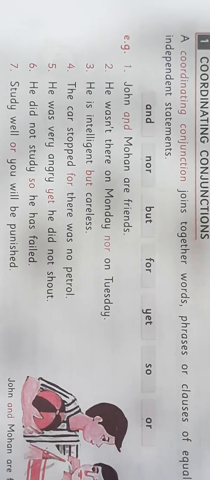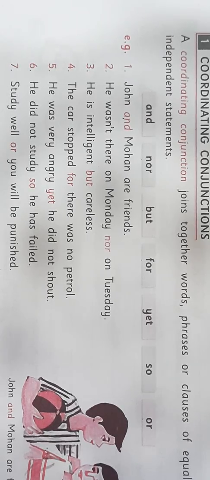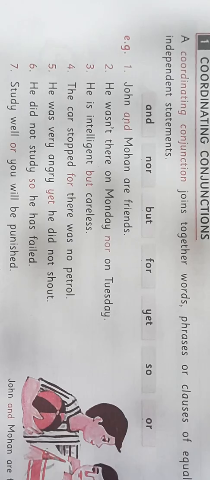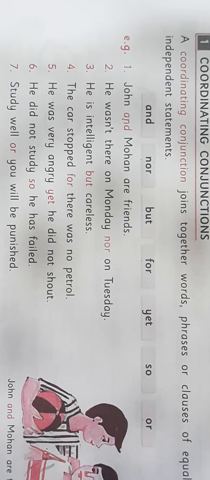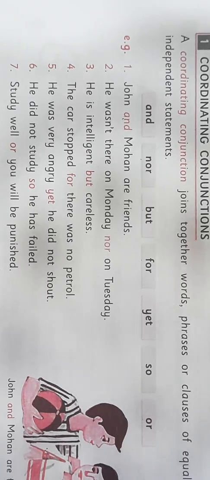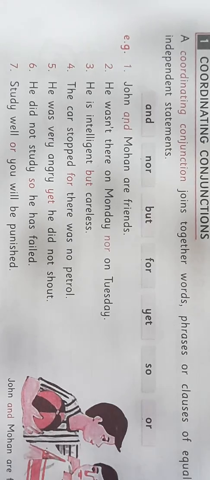He was very angry, yet he did not shout. Here, in these examples, and, nor, but, for, yet, so, or, these conjunctions are joining two sentences of equal rank. And that's why they are coordinating conjunctions.